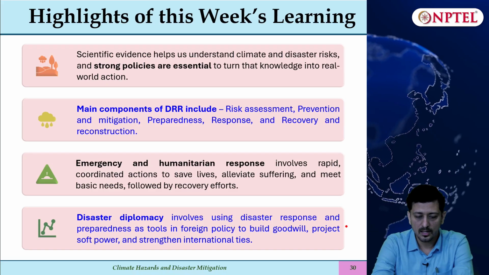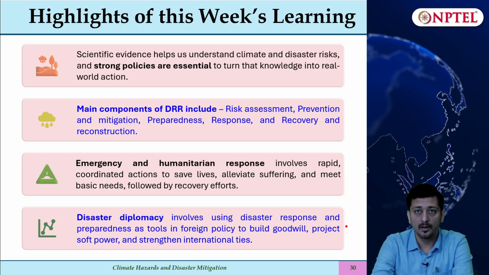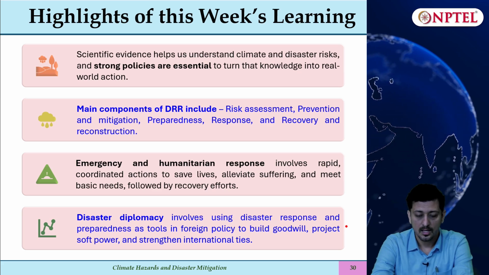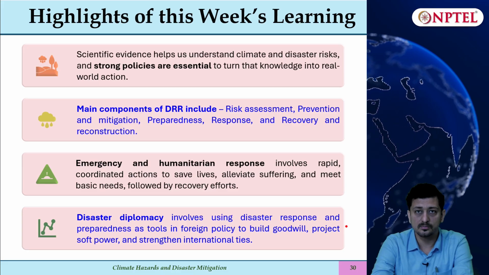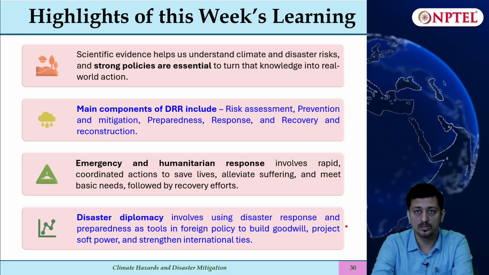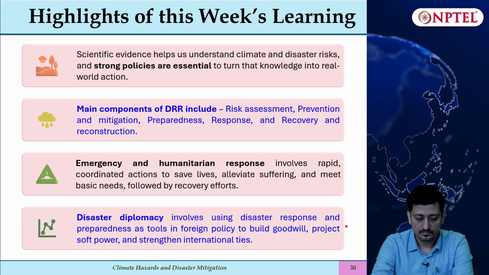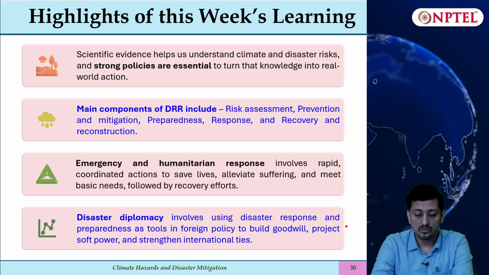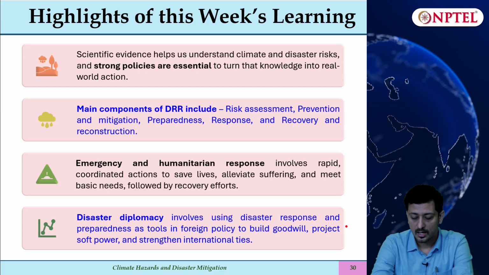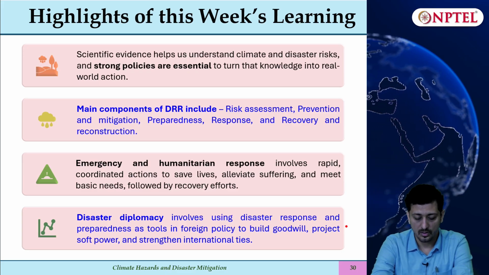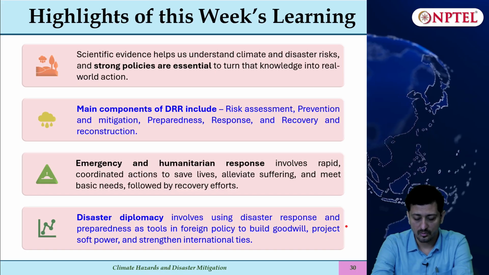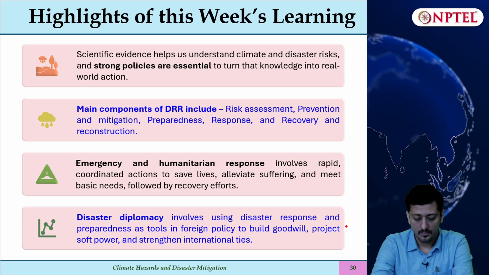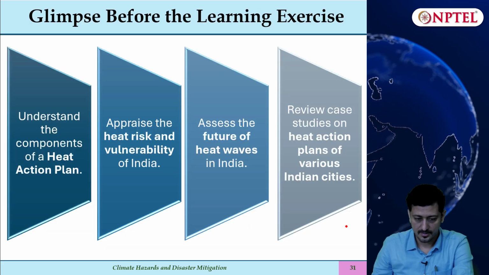So the highlights of this week's learning: scientific evidence helps us understand climate and disaster risk, and strong policies are essential to turn that knowledge into real world action. Main components of DRR include risk assessment, prevention and mitigation, preparedness, response and recovery, and reconstruction. Emergency and humanitarian response involves rapid coordinated efforts to save lives, alleviate suffering, and meet basic needs, followed by rescue efforts. And lastly, disaster diplomacy involves disaster response and preparedness as tools in foreign policy to build goodwill, project soft power, and strengthen international ties.